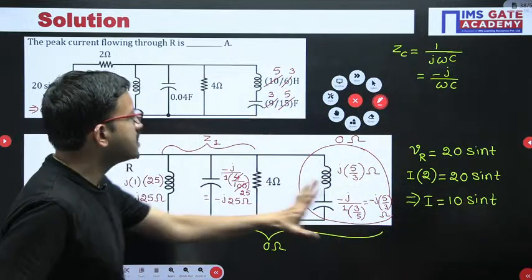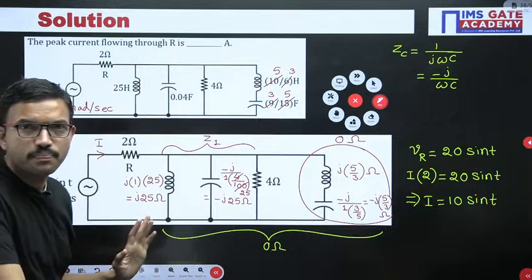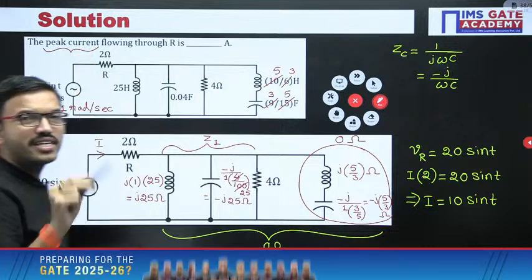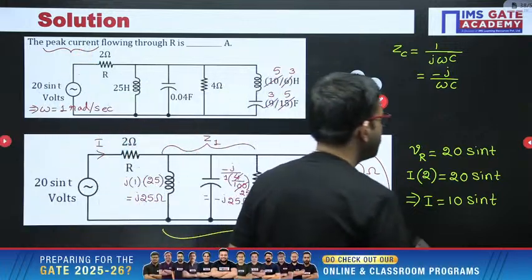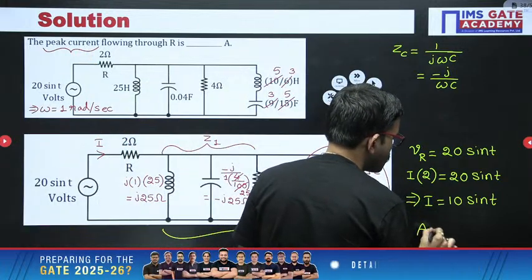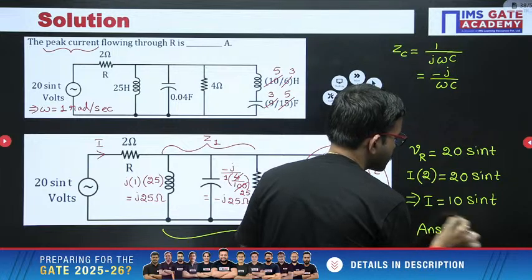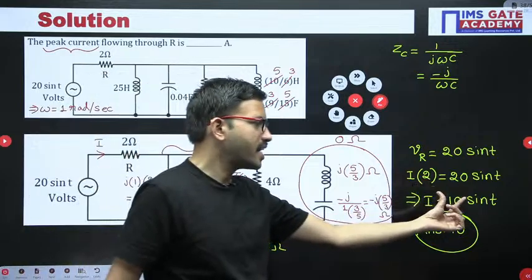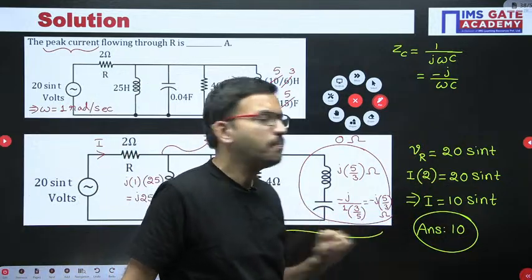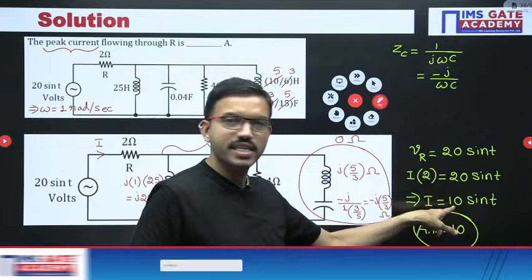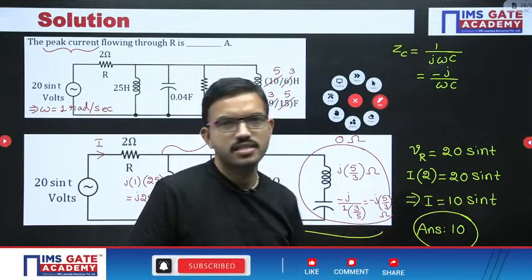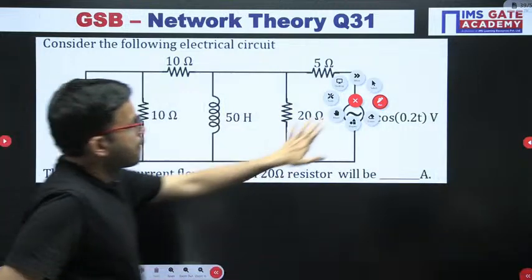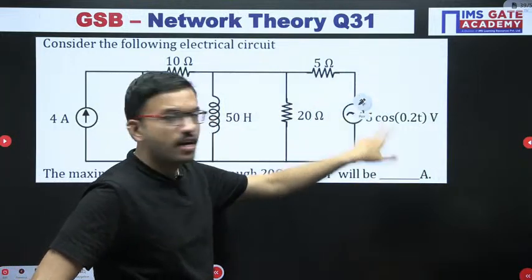That's all. This is the current that is flowing through this particular resistor. Now in the question you are supposed to calculate only the maximum current. Peak current or maximum, both are the same. That means the answer for this question is 10. Whenever you have sine or cos, the maximum value is +1, and here in this example 10 is there. Definitely it is 10. Okay, next question, all of you give it a try.